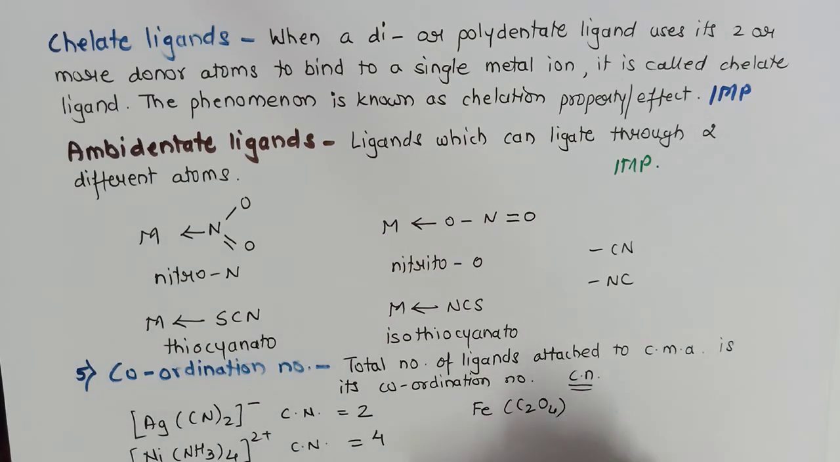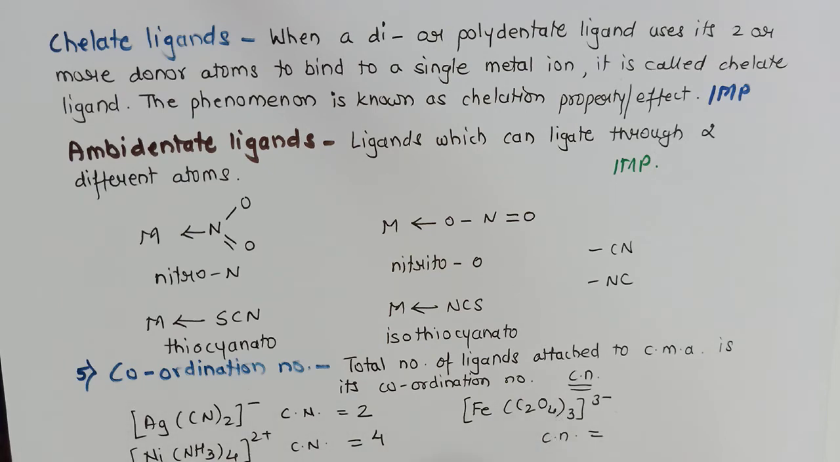[Fe(C2O4)3]3−. So what will be the coordination number in this case? Here the student makes a mistake. They may think that the coordination number is 3. But we have to remember that this is oxalate, and oxalate is a didentate ligand. That means it has 2 donor atoms. So 2 donor atoms and such 3, and therefore the coordination number will be 6.